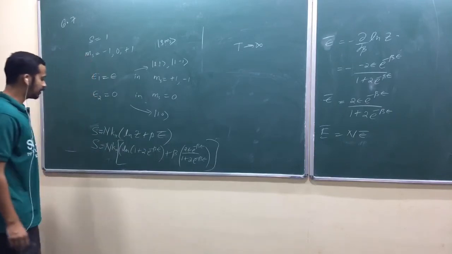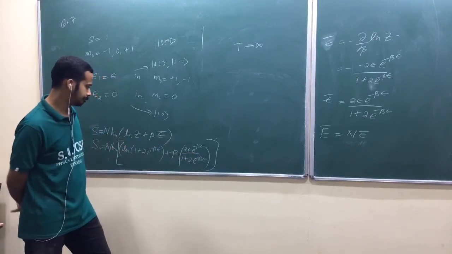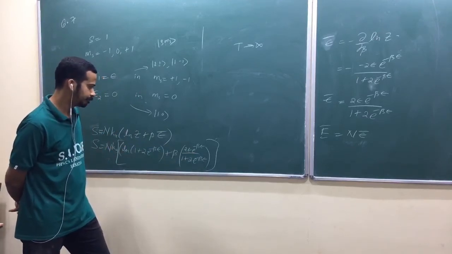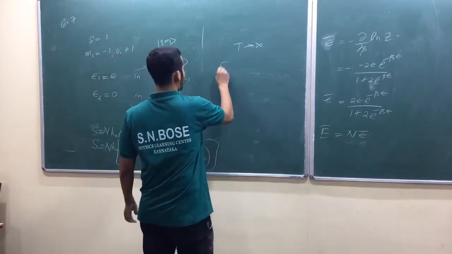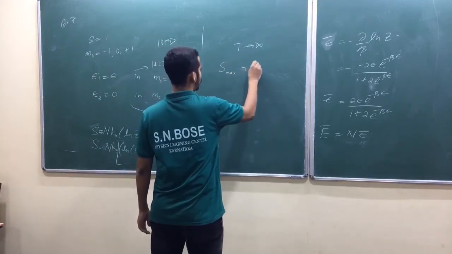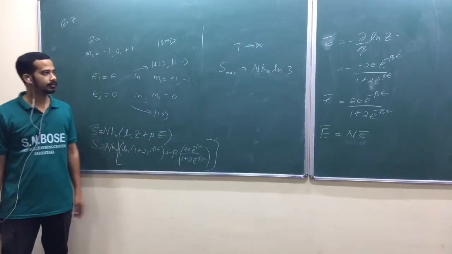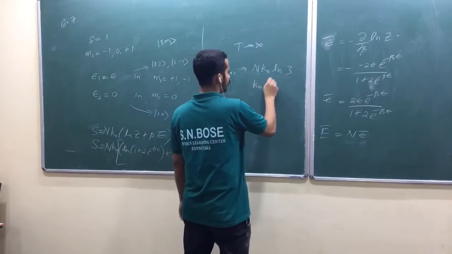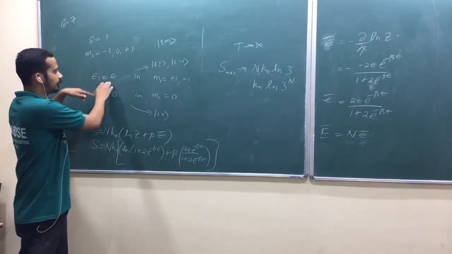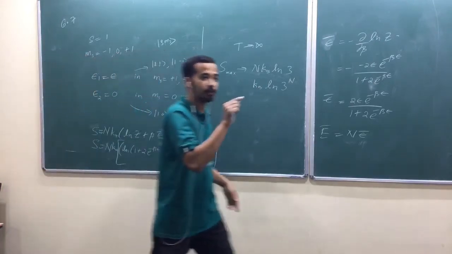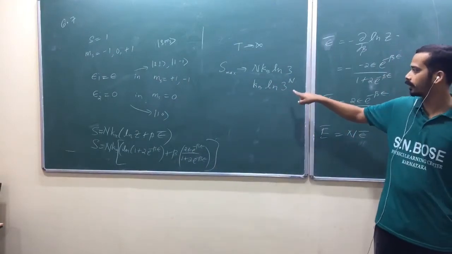Now, when T tends to infinity, look here, e power 0. Am I right? What would happen to this part? Beta is multiplied, isn't it? Yeah, that part is 0. Your maximum entropy will tend to N Kb. That's what I was expecting. Or you can write this as Kb log of 3 power N. It doesn't matter that the above two energy levels are merged. It does matter how many states you have, isn't it? You have 3 states. That's why maximum entropy turns out to be like this.